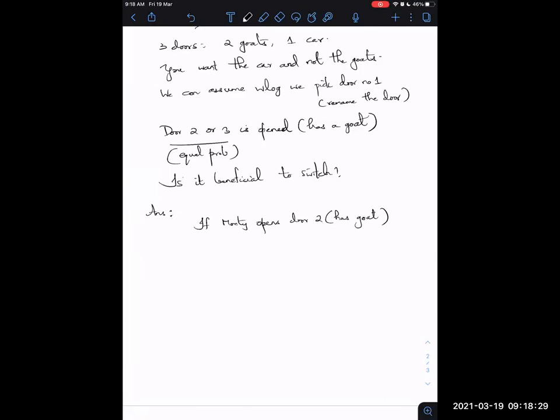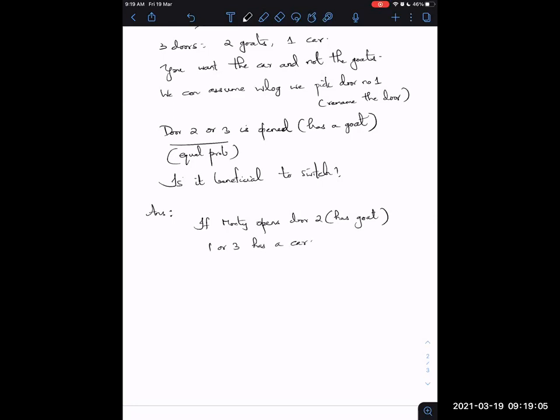Now that door 2 has a goat, the remaining two doors, door 1 and door 3, one is going to have a car and one is going to have a goat. So what you need is a car. And since you have identified one of the goats, what you're left with is a car and a goat. Okay, so in this situation, 1 or 3 has a car.